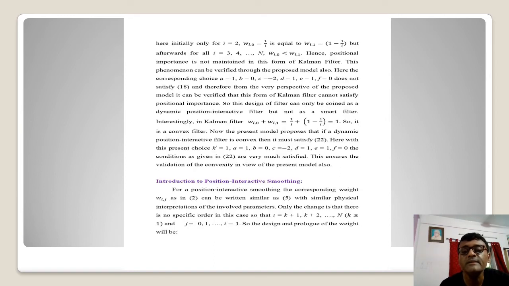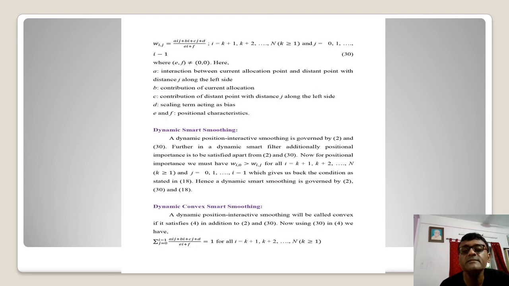So let me come to the position interactive smoothing. On the other hand, what we are doing here is very similar. I propose the same kind of Wij here: aij plus bi plus cj plus d divided by ei plus f. Same kind of contributions that we have for the 6 parameters. But something is different, as I mentioned, that the upper limit is there conditionally depending on i. So we have somewhat different results accordingly.